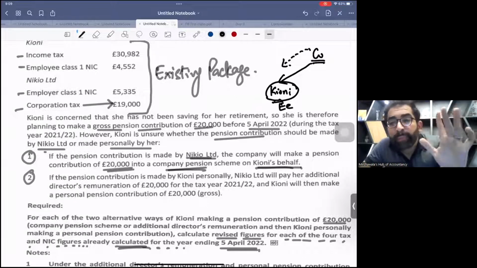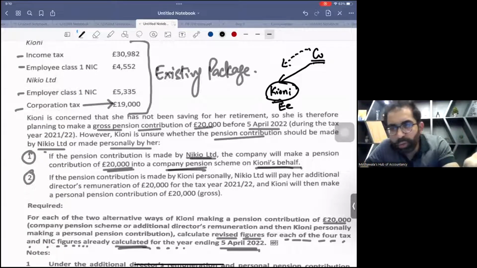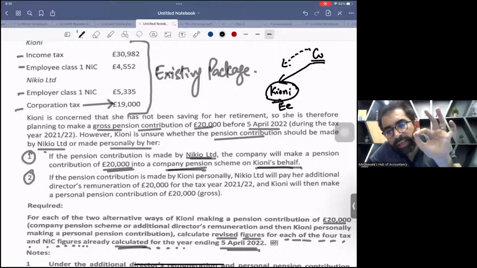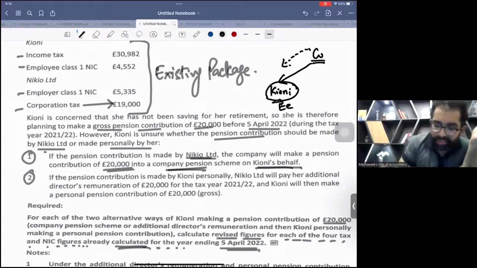When this is an exempt benefit, there is no additional income on company. Company's employment income won't change. This individual Keone's employment income won't change because this benefit is exempt. So no change in the employment income of Keone, and the income tax will remain same.